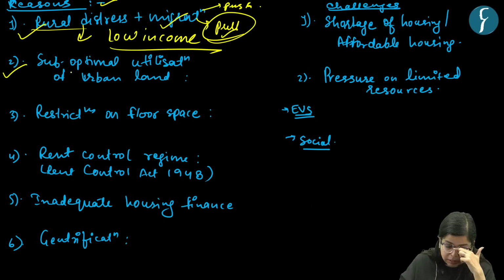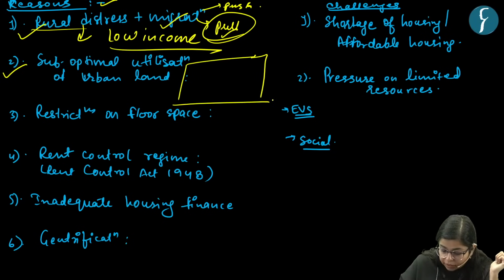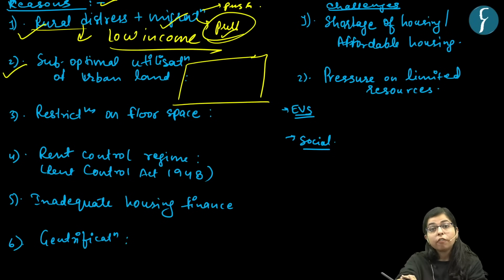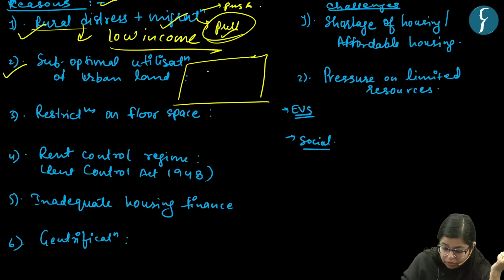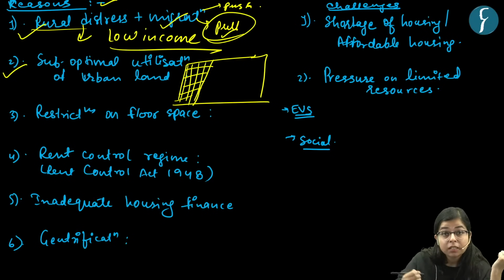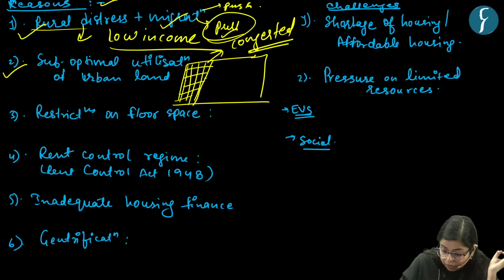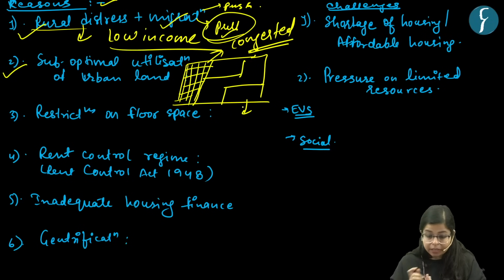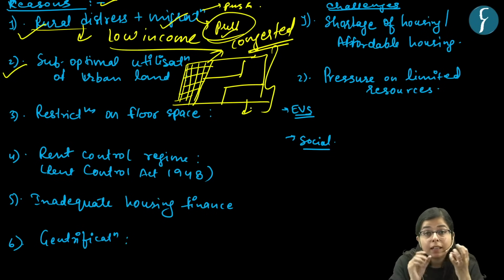The second thing is suboptimal utilization of urban land. In urban areas, if you see the trend of planning, there are certain zones or certain areas, right, which are congested, or which have a huge population density. But there are certain patches of land also here and there which are not fully utilized, right? There may be certain reasons for it. The first thing is the lack of proper planning of cities. This is the first reason.